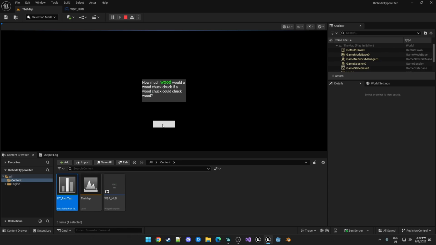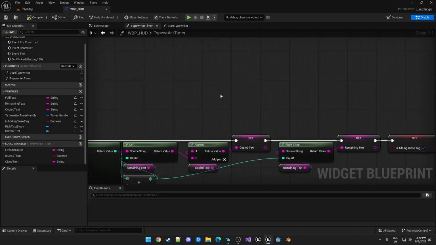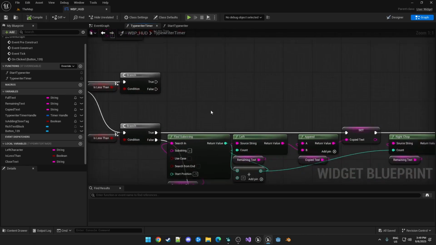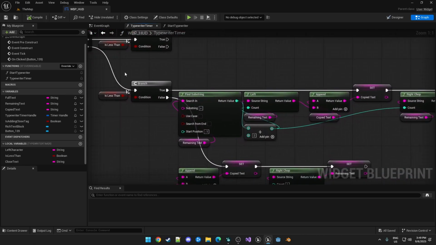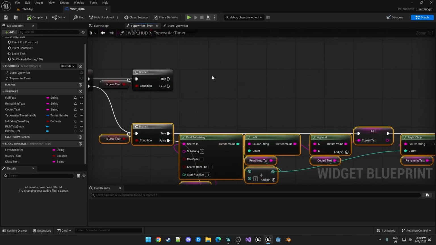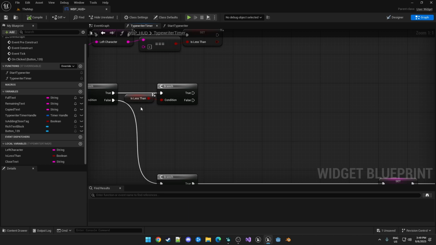Now it does stop because we have now set is adding close tag to true, which means the flow is now going in here and it doesn't do anything. So the things we want to do in here, and again, I'll just grab all this and drag it down a bunch more. If there's a less than and we're inside of the close tag being appended, that means we've gotten to the close tag that's actually part of the text.